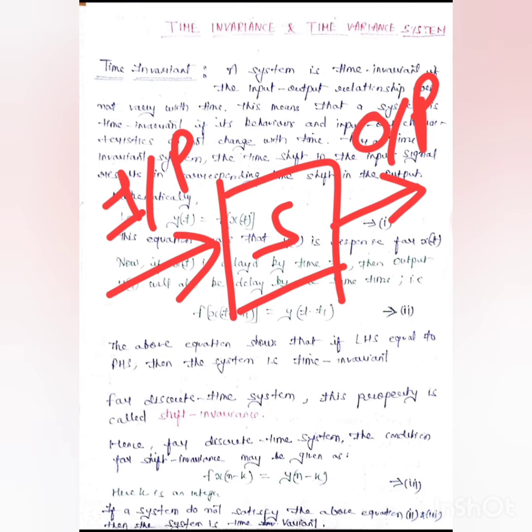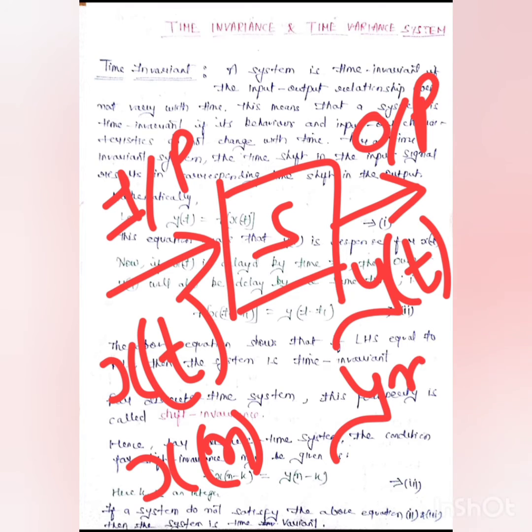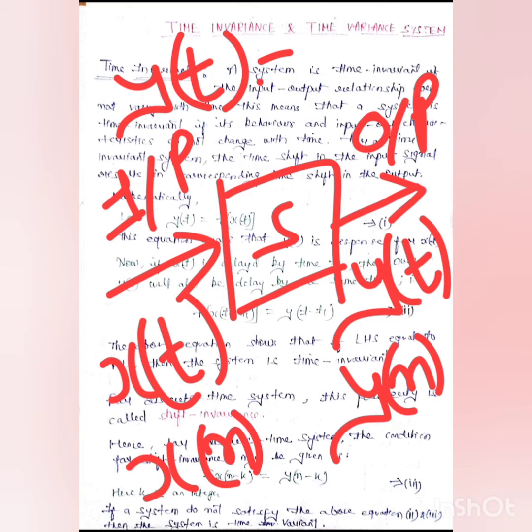Our input is supposed to be x of t in case of a continuous time system and x of n in case of a discrete time system, and our output will be denoted by y of t in case of a continuous time system and y of n in case of a discrete time system. Here our output must be a function of input.